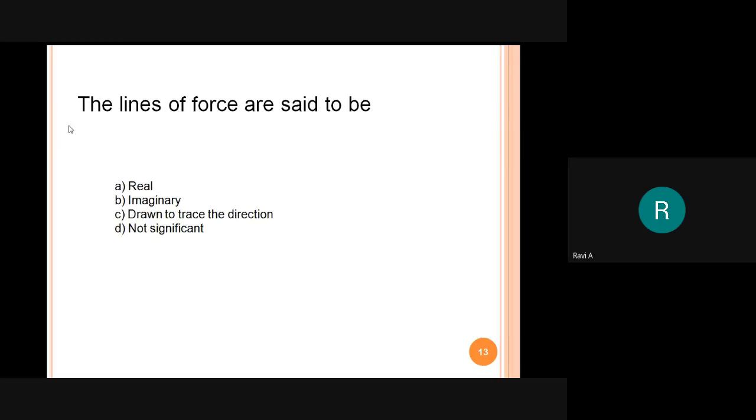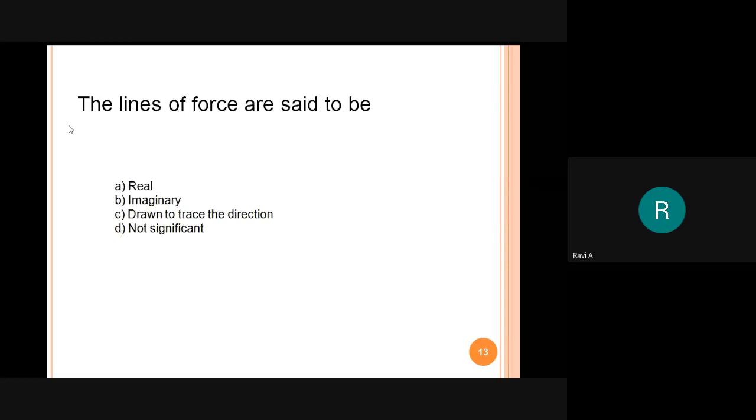In between these two charges, a force exists. What about the line of force? Whether it may be a real force or imaginary force. Is that line a real line, an imaginary line, or drawn to trace the direction, not significance? Come on.